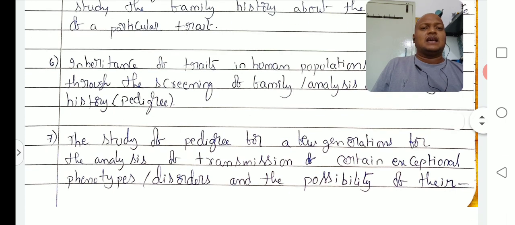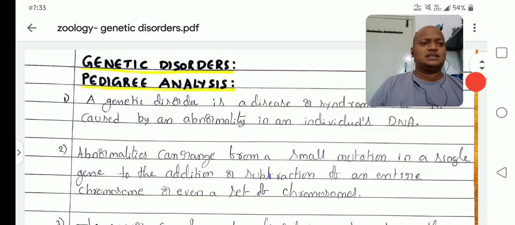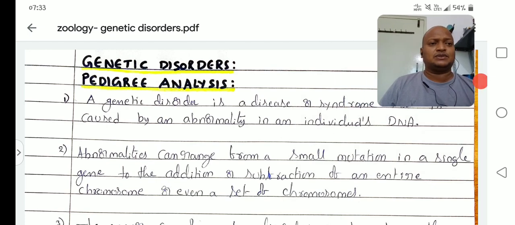Okay, next one. The study of pedigree for new generations for the analysis of transmission of certain exceptional phenotypes or disorders, we'll discuss next. Further points we'll discuss next. So up to 6 points, I am trying once again to revise.